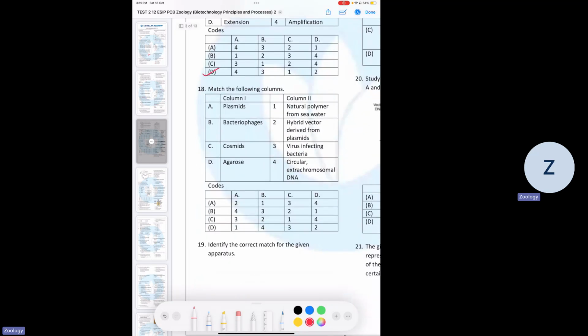18th, again, if we match the plasmids, bacteriophages, cosmids, and agarose, B will be the answer. Because plasmids are circular and extrachromosomal. Bacteriophages are viruses that infect bacteria. Cosmids are hybrid vectors derived from plasmids, and agarose is a natural polymer from seaweed.